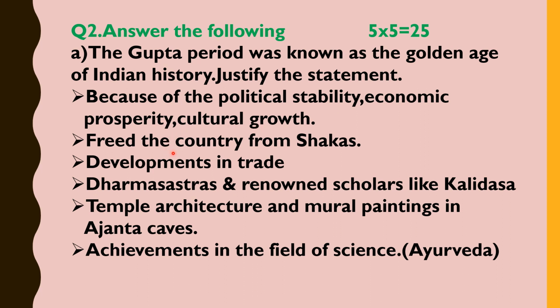Second point, freed the country from Shakas. That means the Guptas freed the country from the Shakas and ensured peace. This is the second point. Here you can underline freed the country from Shakas. So the third point, developments in trade. Here you will mention the sea trade and land trade. How the trade developed during the Gupta age. So you will write that the merchants of this period carried on sea trade with which all countries. You have to mention the countries like Southeast Asia, China and West Asia, etc.